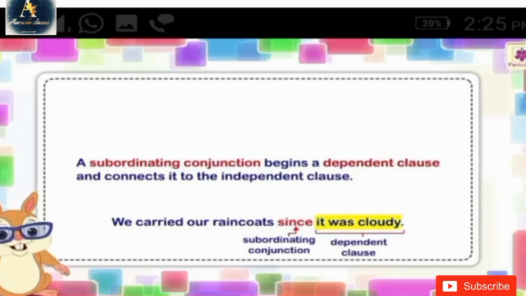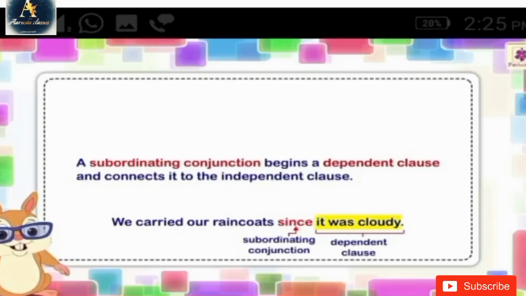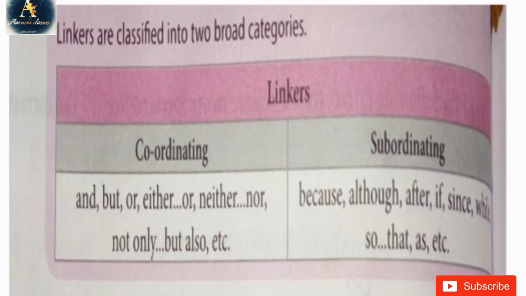Now, when we join them with a subordinating conjunction, which is since, we get: We carried our raincoats since it was cloudy. Yes, the sentence is making sense. So we can say this is an independent clause.